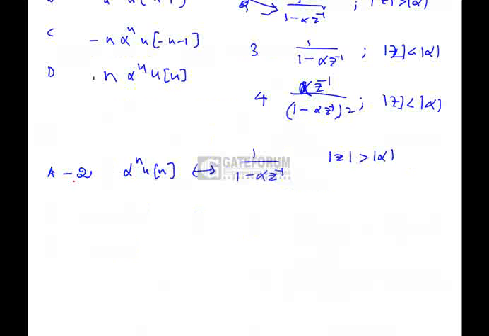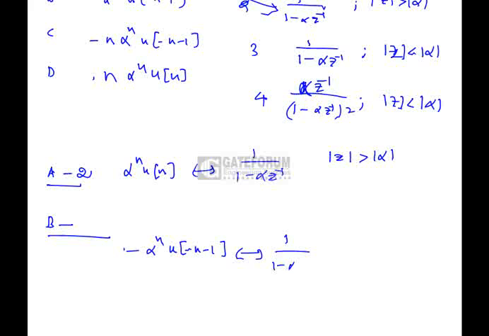Now coming to B. Minus alpha power n u of minus n minus 1 has the same transform as alpha power n u of n, except that its ROC is mod z less than mod alpha, which is nothing but B is 3.